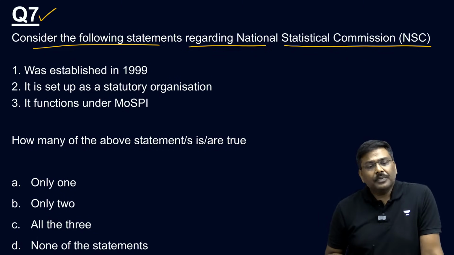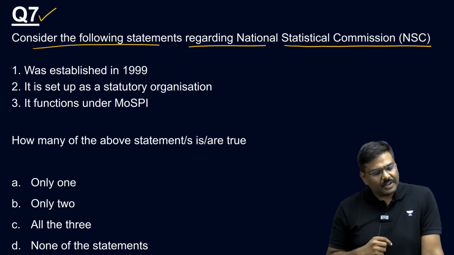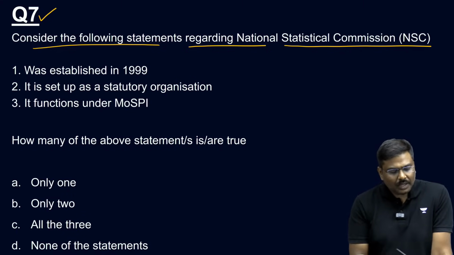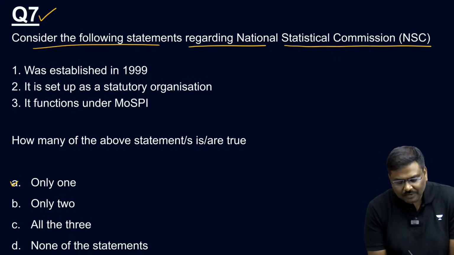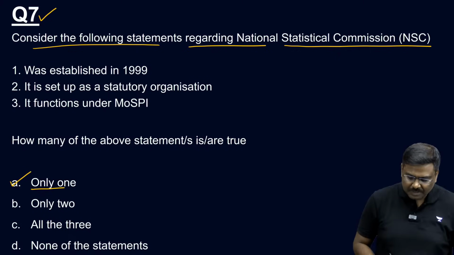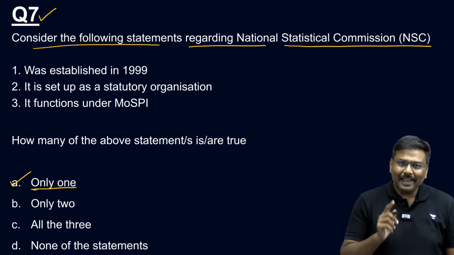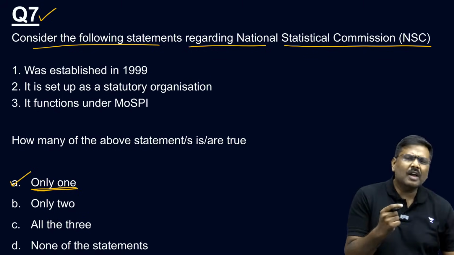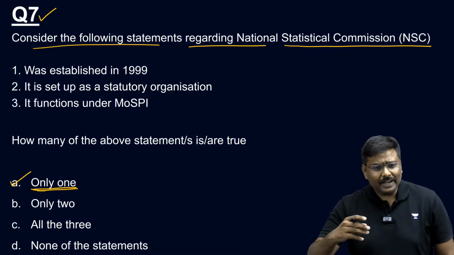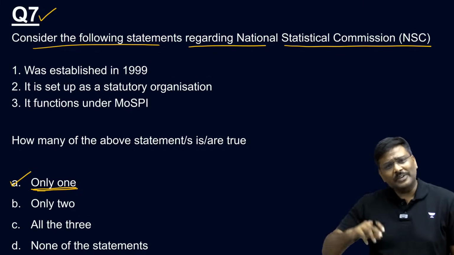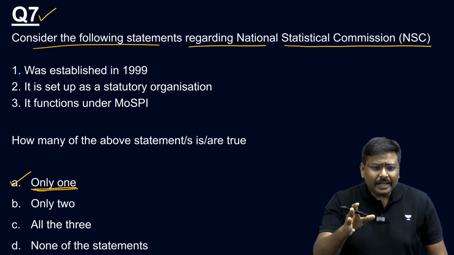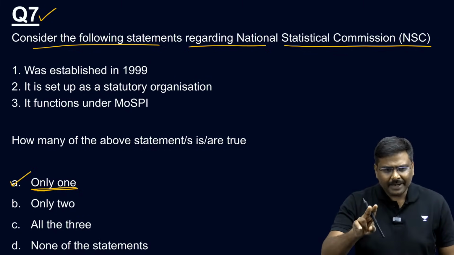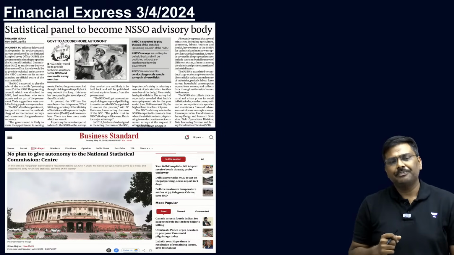Okay. Let's start then. Question number 7. The right option is option A. Only one of the statements is correct. Now why? Sir, why have you taken this kind of a question? It is not given in any book. I have read 2-3 books, but in none of the books this has been provided. My dear, let me show you the articles.